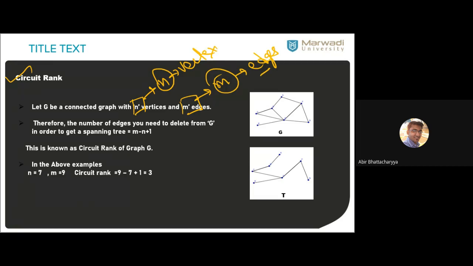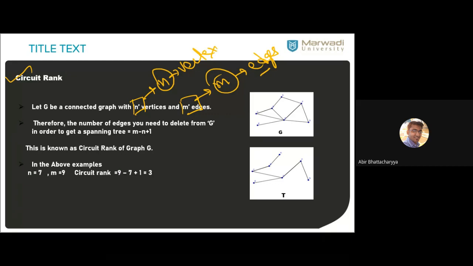Therefore, the number of edges you have to delete from the graph so that we can make it a spanning tree is M minus N plus 1. M means number of edges, minus number of vertices, plus 1.